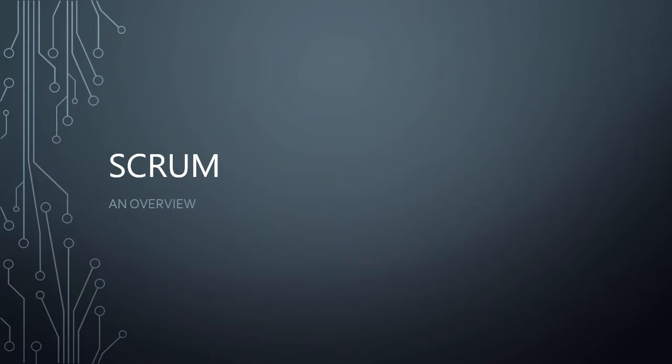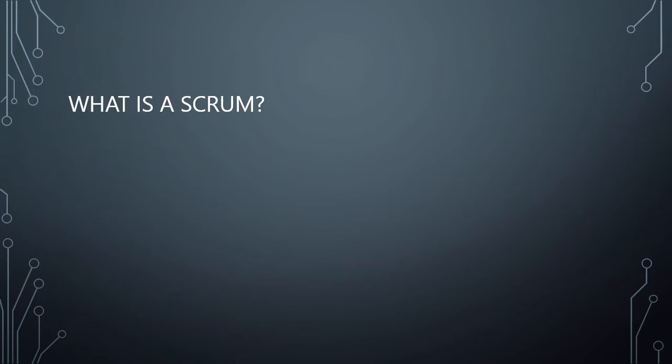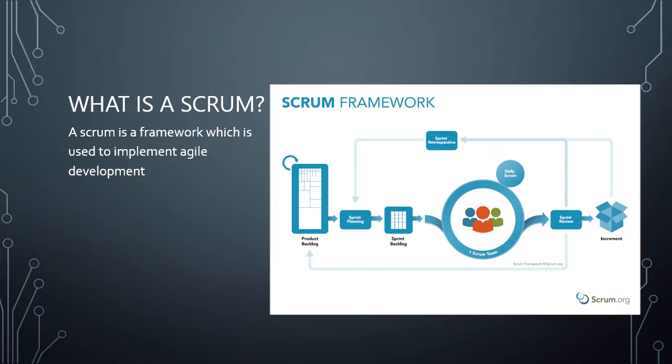An overview of Scrum and the Scrum framework. What is a Scrum? A Scrum is a framework used to implement agile development. In the Scrum framework, a product backlog is divided into smaller sprint backlogs for the members to work on, in shifts called sprints. We'll see this in detail.